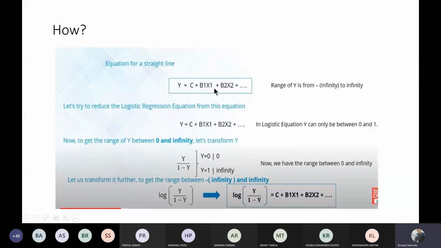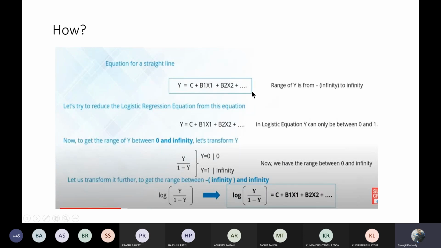These are different independent variables, but the dependent variable is the same; only the number of independent variables is higher. This is a multinomial type of problem. In linear regression we deal with just two variables, but here multiple variables are there.